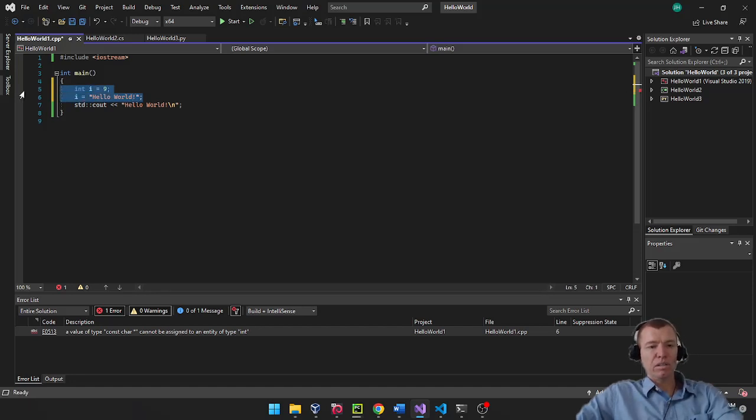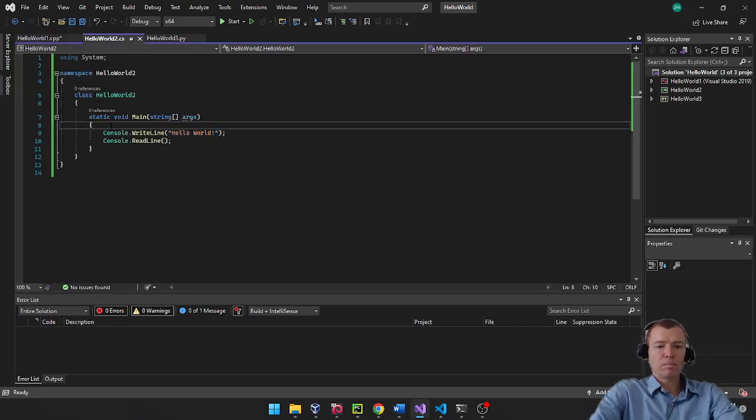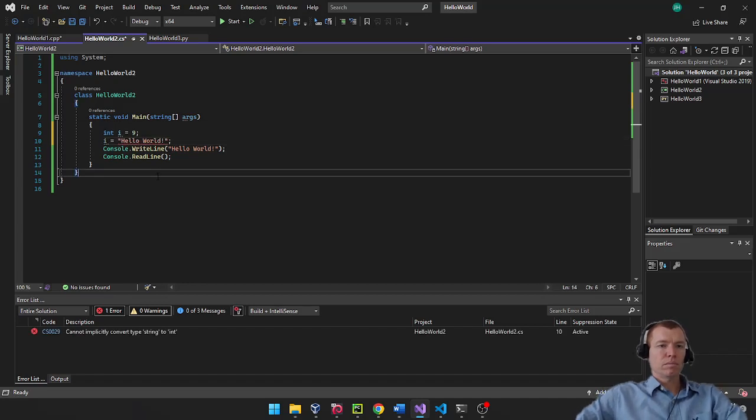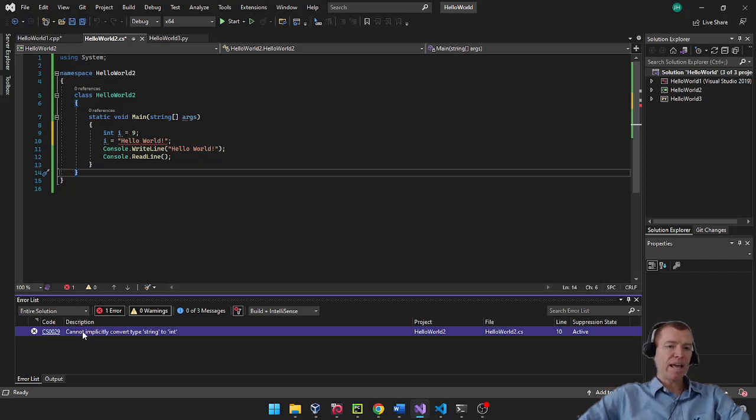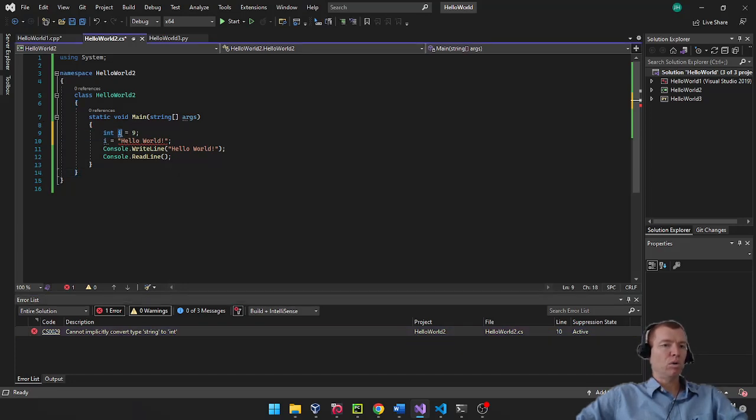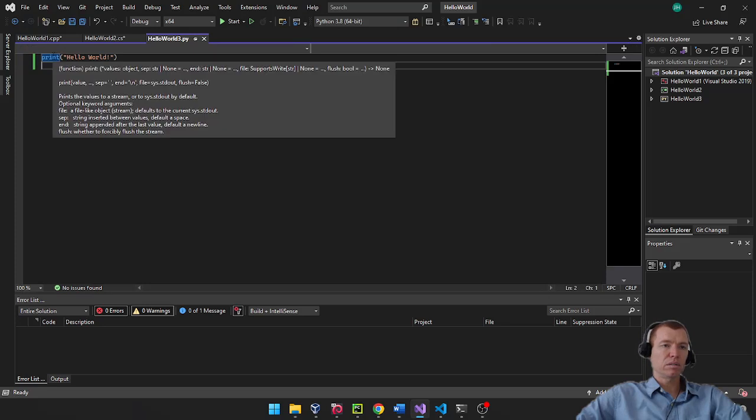Let's see how it looks in C#, and do I also get an error there? And I do get an error, and it's a different location, but it tells me the same kind of error, right? I cannot convert a string, which is a list of alphanumeric characters, to a type integer. Because I declared I to be an int, it can only hold numbers. Let's take the same code now over to Python and see how cool Python is.